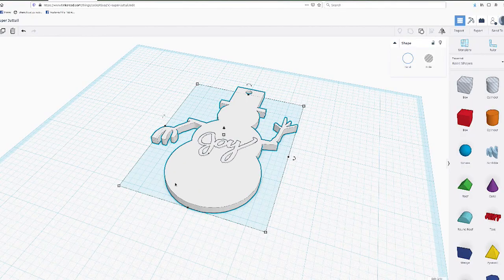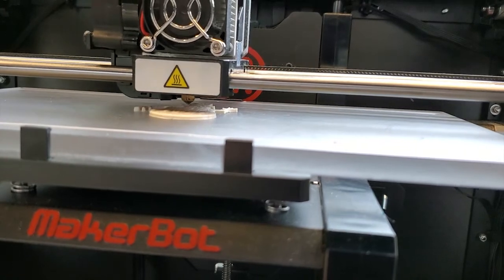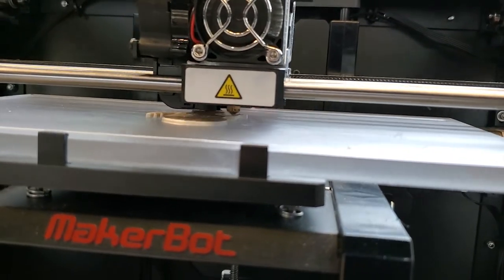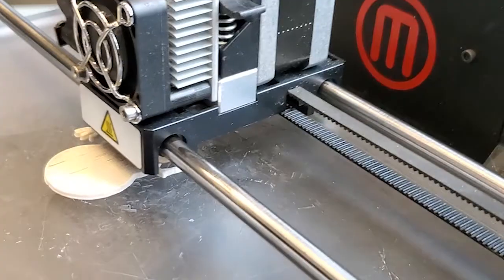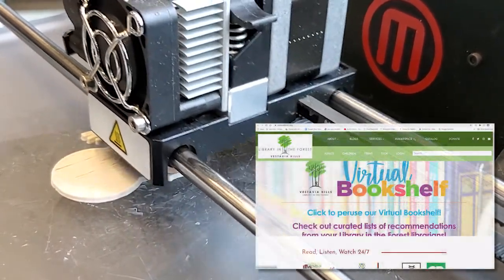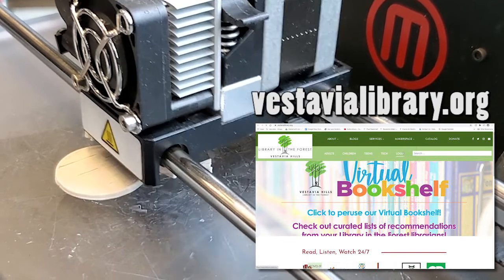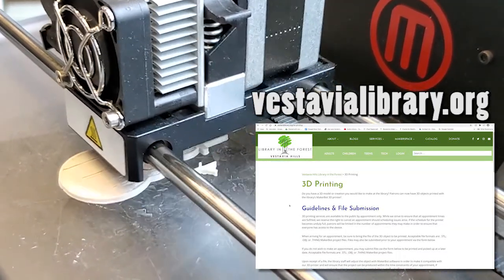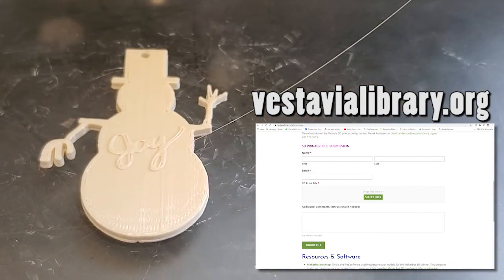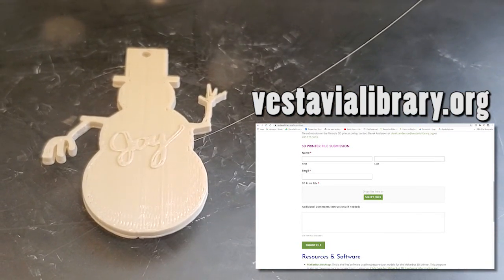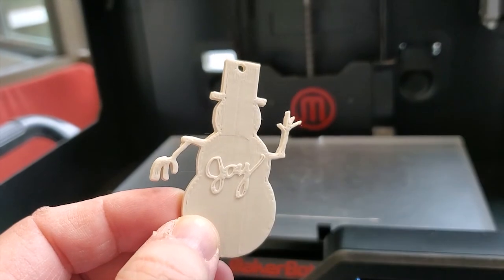And there you have it, a simple way to design your own unique holiday ornament. Keep in mind, if you're interested in having this 3D printed at the Vestavia Hills Public Library, just head on over to our website, take a look at our 3D printing page where you can attach the STL of your ornament, include any relevant info about what color you want it to be, when you need it by, and shoot it our way. I'll send you an email with an estimate and we'll get that printed for you.